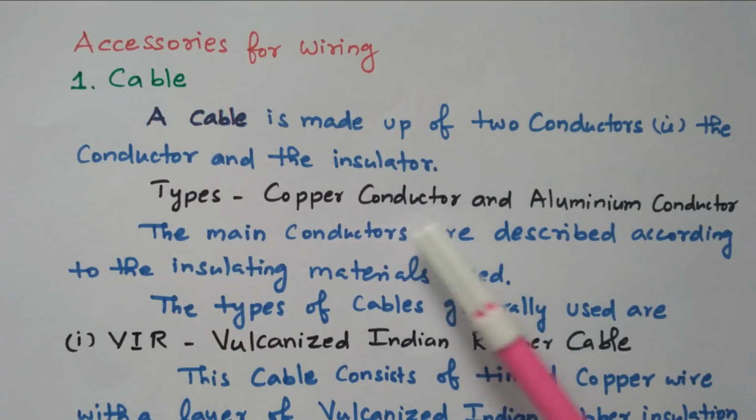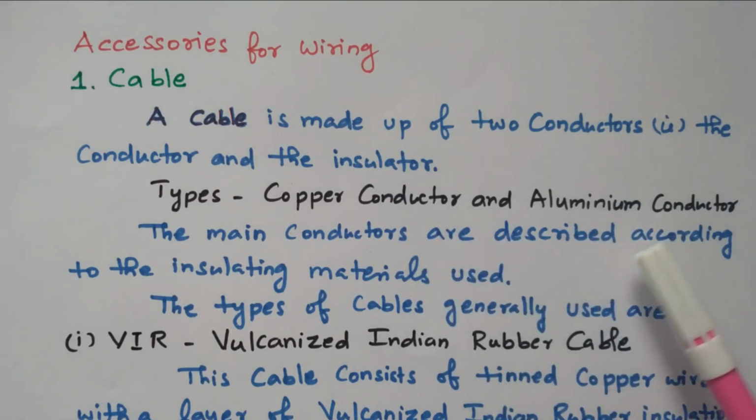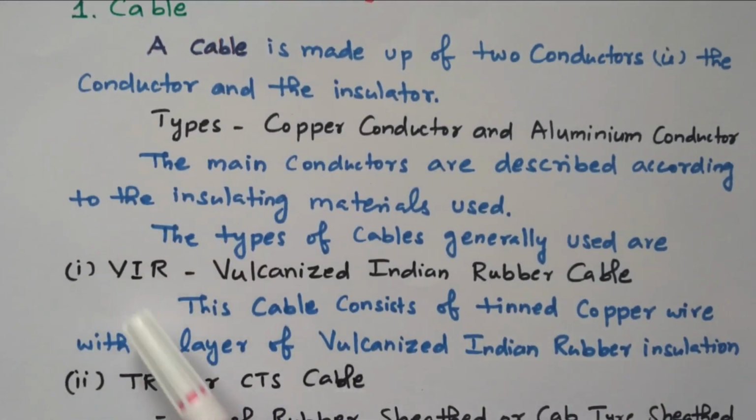Normally we are using copper conductor or aluminum conductor. Then these conductors are classified based on the insulating material. There are three types available. We'll see the types one by one. First one, VIR, vulcanized Indian rubber cable. This cable consists of tinned copper wire with a layer of vulcanized Indian rubber insulation. So the conductor is available, over which this VIR, vulcanized Indian rubber insulation, is given.